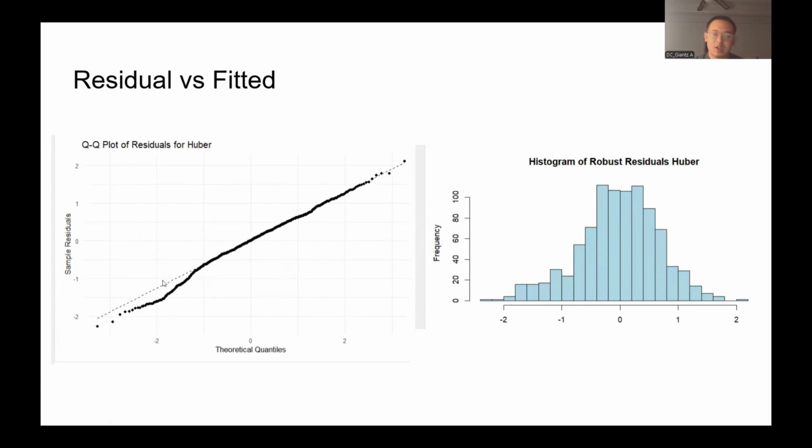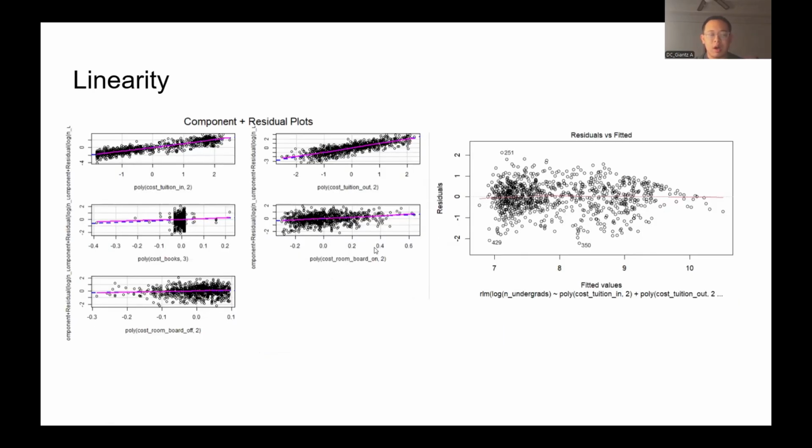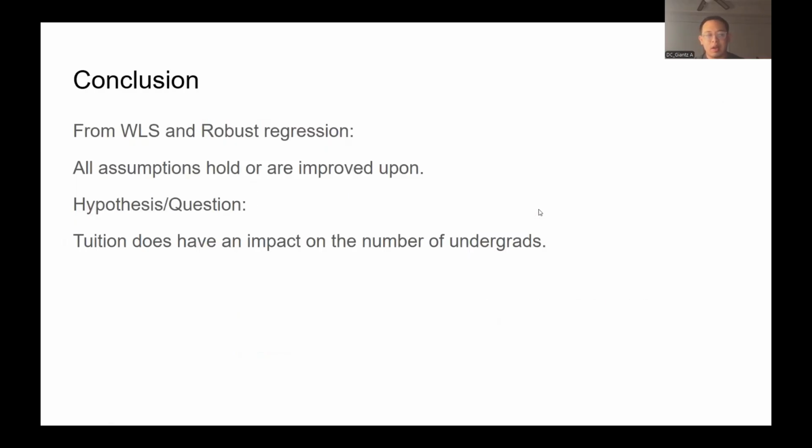So in this case, the normality of errors assumption has improved, but it's still violated in some cases maybe. Moving on, we look at the assumption of linearity, and looking at the overall linearity, we could say that it has greatly improved and is possibly not violated in this case. And so in conclusion, from the WLS and robust regressions, we can say that all the assumptions have been improved upon or aren't violated in this case.